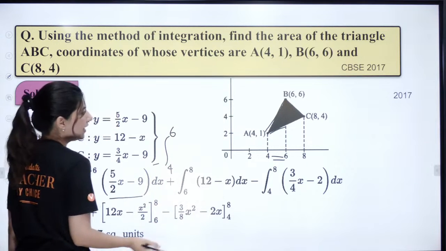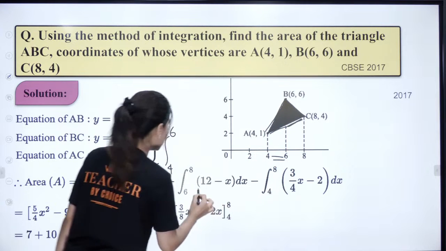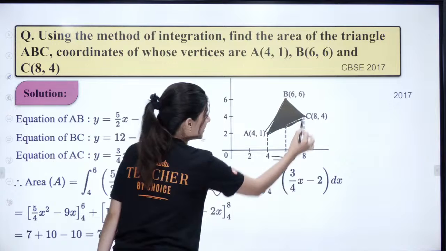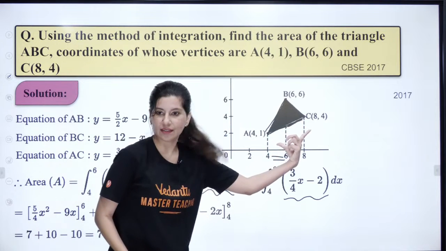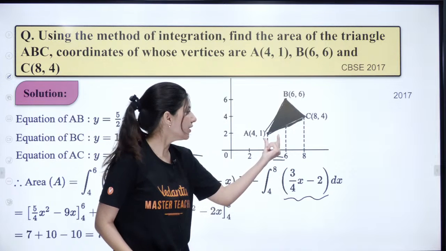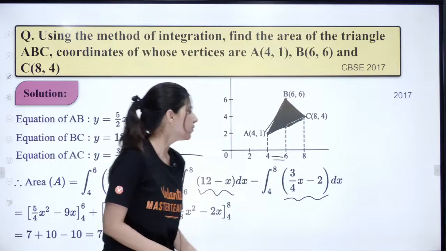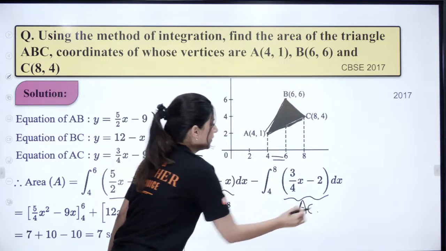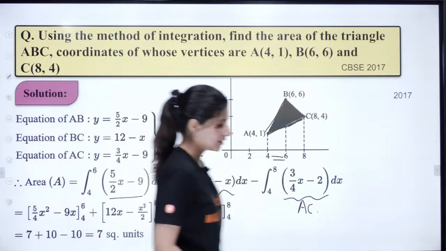And from 6 to 8 this is BC minus AC. So we can just directly subtract AC from 4 to 8, rather than doing 4 to 6 and 6 to 8. Now you just need to integrate, plug in the values, and get your answer.